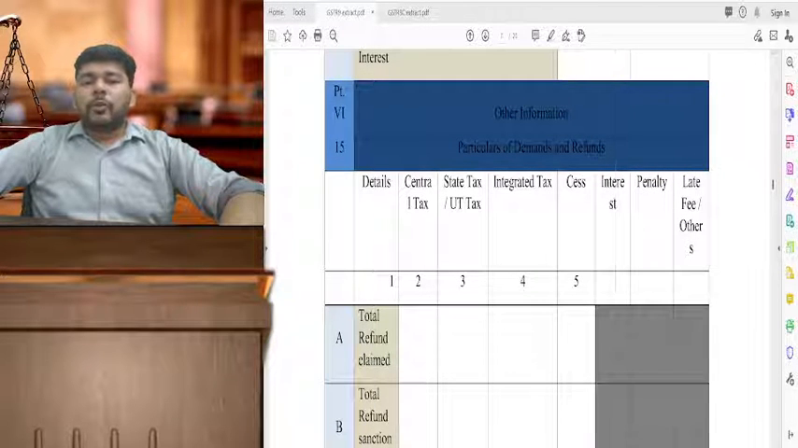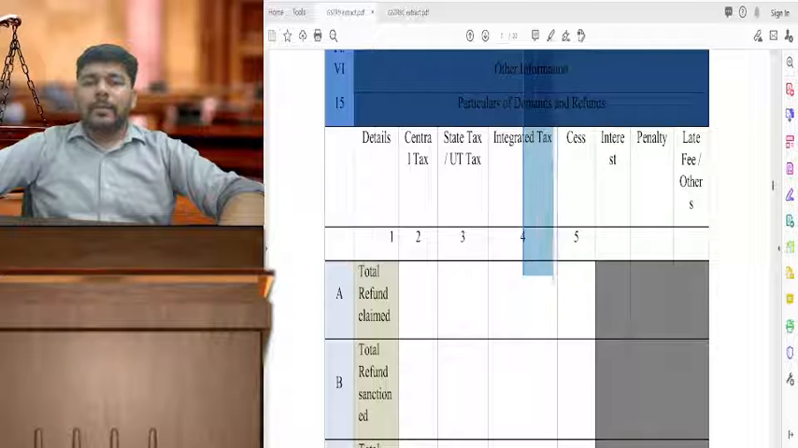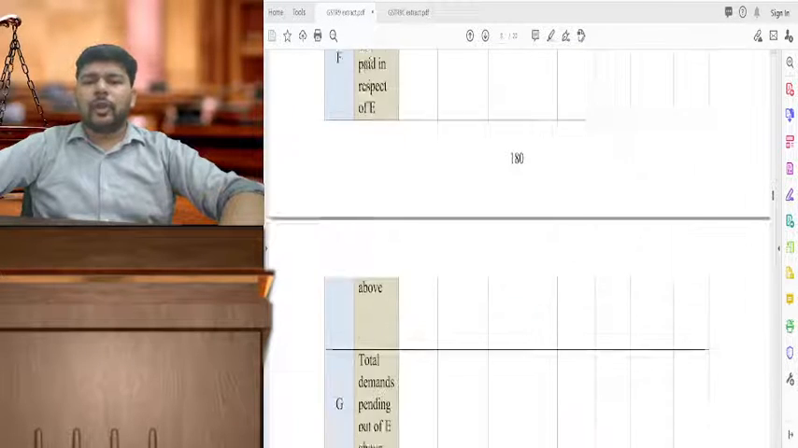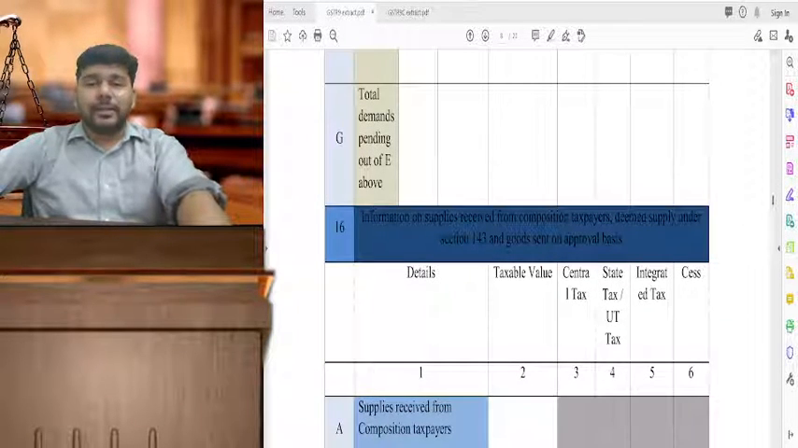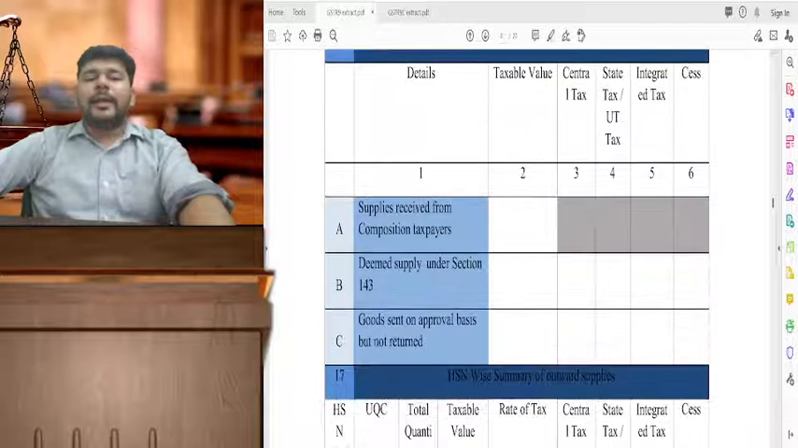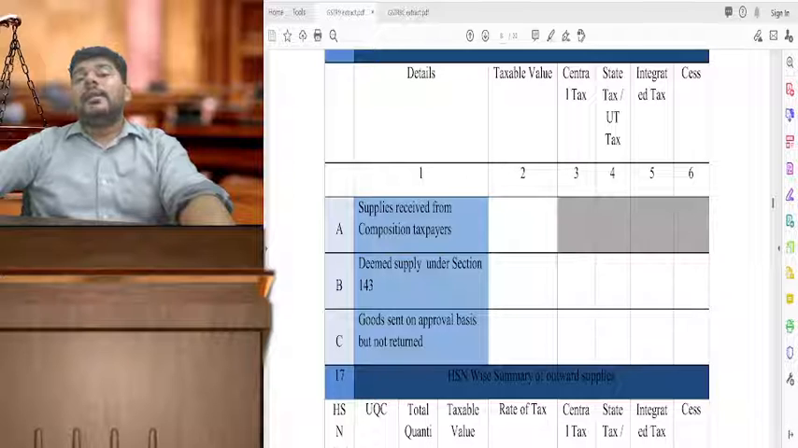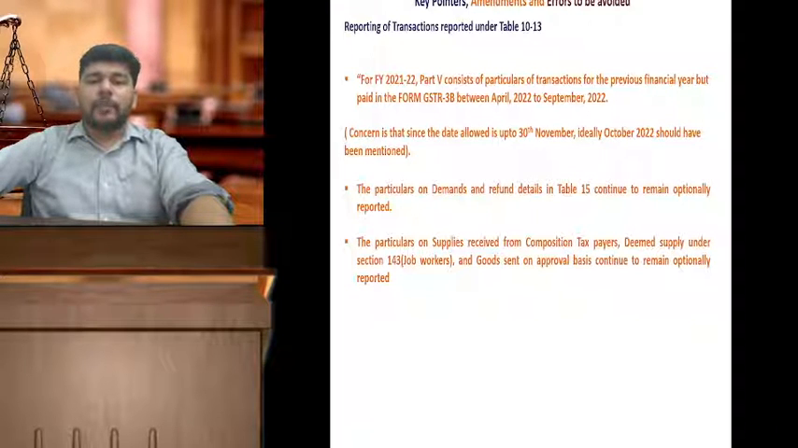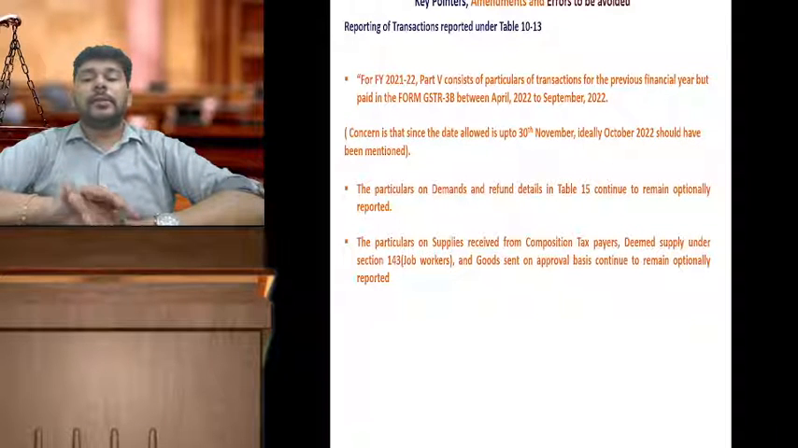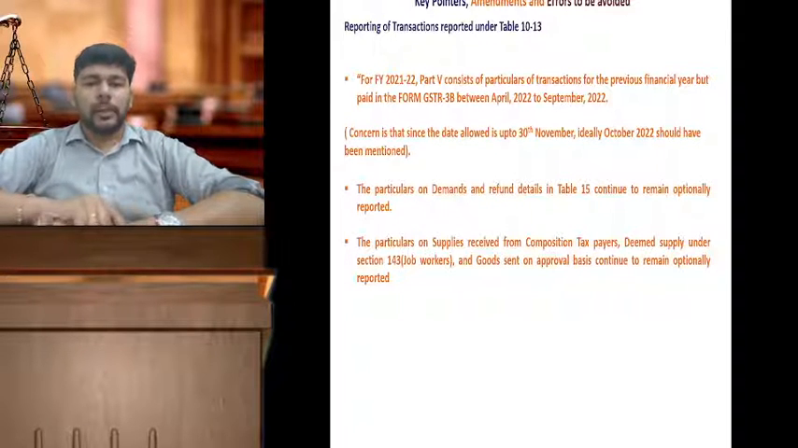The last amendment in GSTR 9 is that the particulars of demands, refunds, etc. are not required to be compulsorily reported. It is optional. Again, data of supplies made from composition taxpayers, deemed supplies to job workers, and goods sent on approval or return basis. Again, to your relief, these tables remain optional reporting tables.